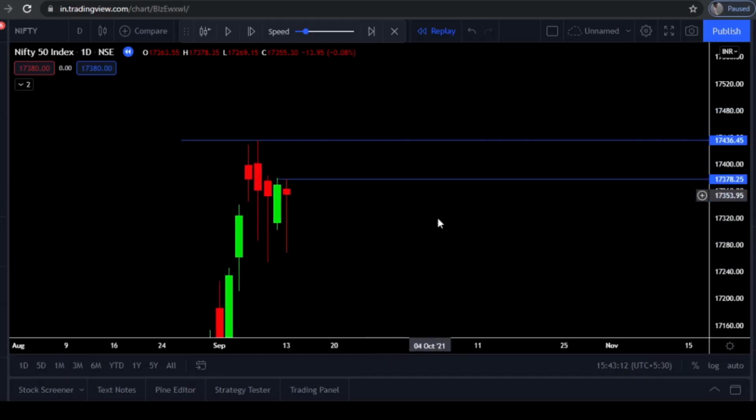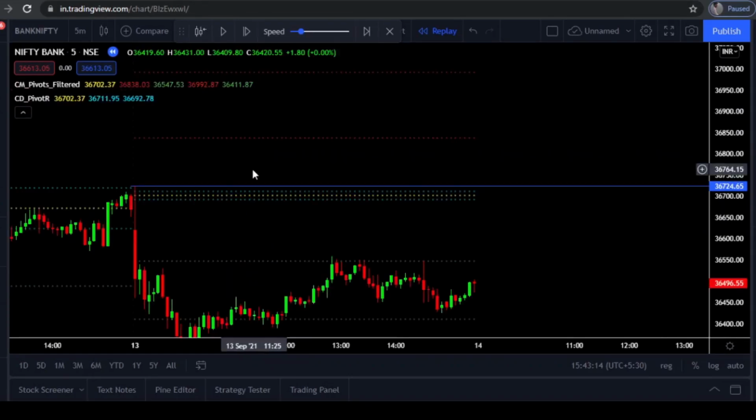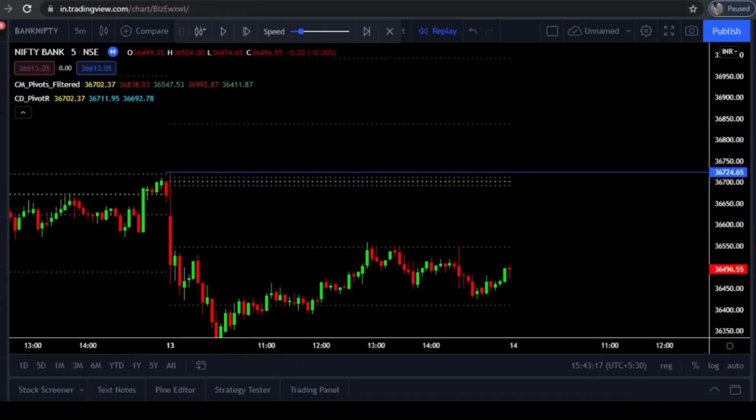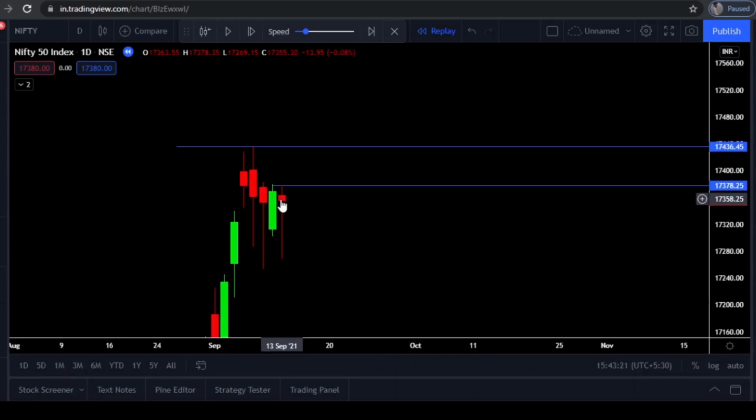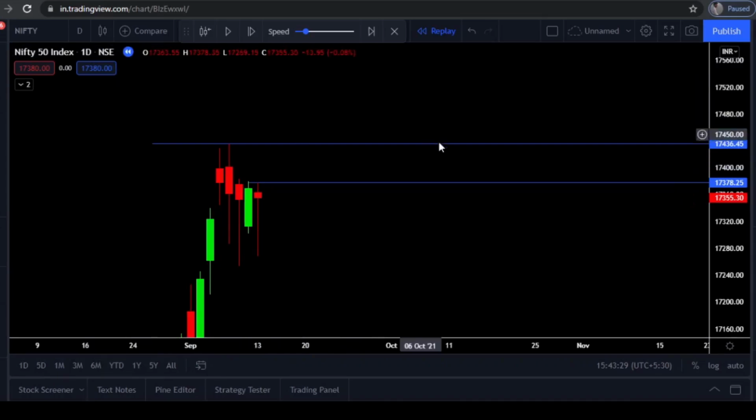This is a chart of Nifty in daily time frame. Also we have a chart of Bank Nifty. So first we will analyze Nifty. These are the pre-market levels. This is the previous day, 13th September. This is the last previous day high, and this is the all-time high of Nifty. So this is the daily time frame chart, and we will replay today's chart once we start the analysis.